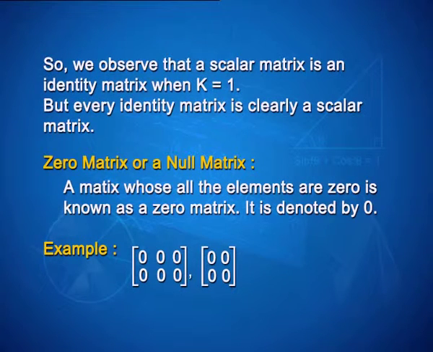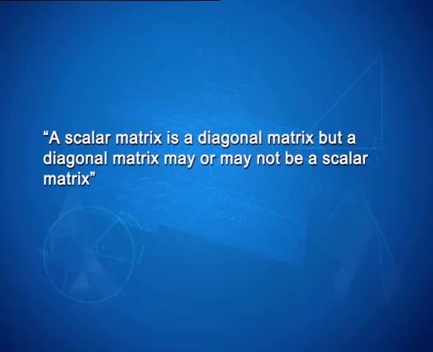Similarly, [0, 0; 0, 0] is a square zero matrix of order 2. Students, it is very interesting to note that a scalar matrix is a diagonal matrix, but a diagonal matrix may or may not be a scalar matrix.